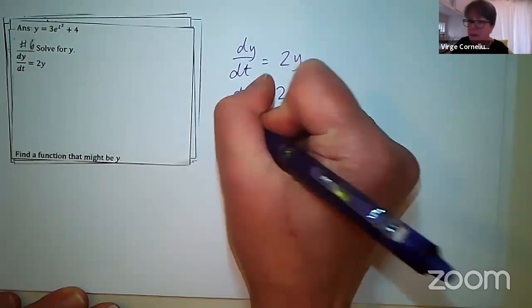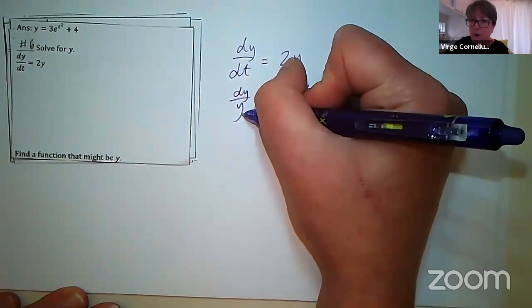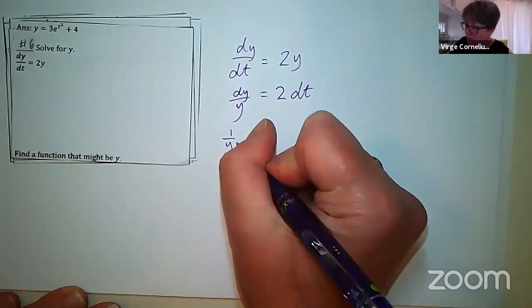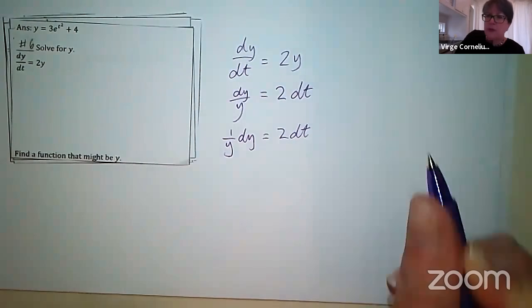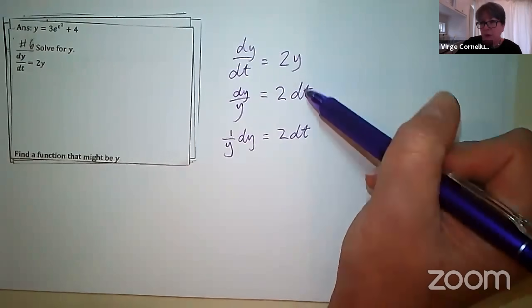Well, I mean, it's like you're dividing both sides by y, but I would have dy over y is equal to 2 dt, or in fact, 1 over y dy is equal to 2 dt. And the reason I do that is that my work becomes a lot cleaner in the long run. I don't have to worry about as much u substitution or chain rule gone bad or whatever if I leave that coefficient over there. What about you, Mark?